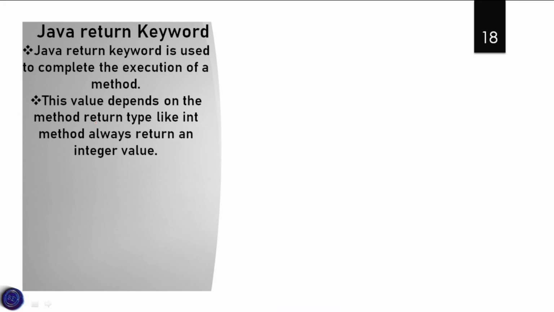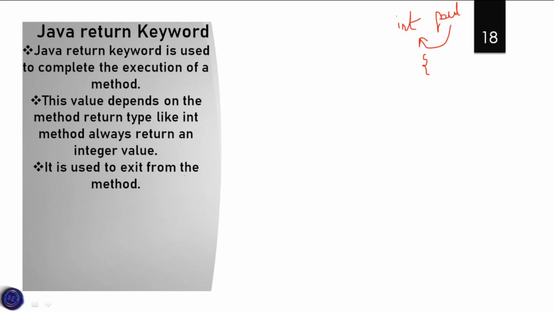The value depends on the method return type, like an int method always returns an integer type. So we have an int method, int sum. Here the method name is Paul, but it shows that Paul is an integer type, so this method only returns integer values. It is used to exit from the method. So in order to exit from this method, the return keyword is used.